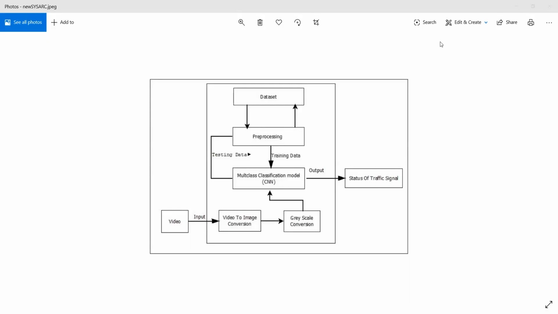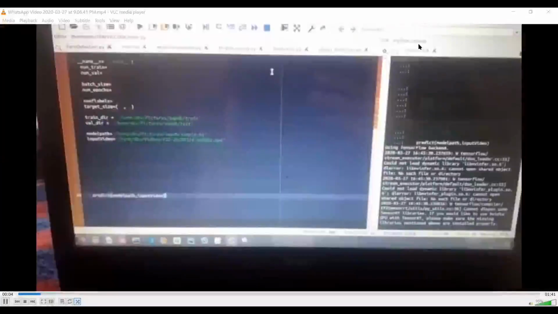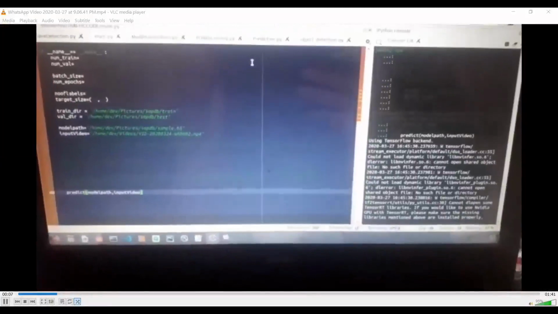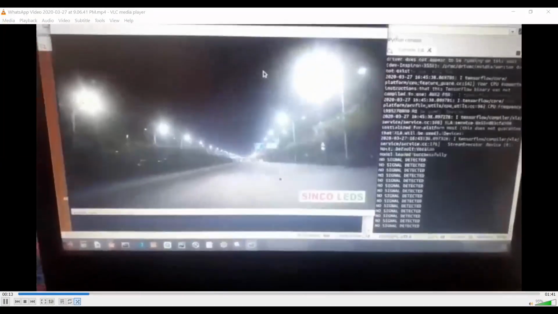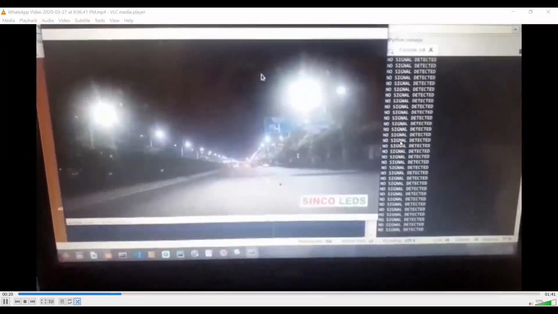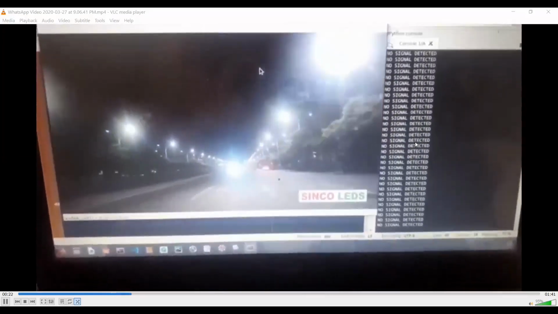The output of our system is the status of traffic light. Now we are going to watch how the system runs. This is a working model. In this, the video is running and we're getting the status. As there is no traffic light here, the output of our system is no signal detected until we detect a traffic light.